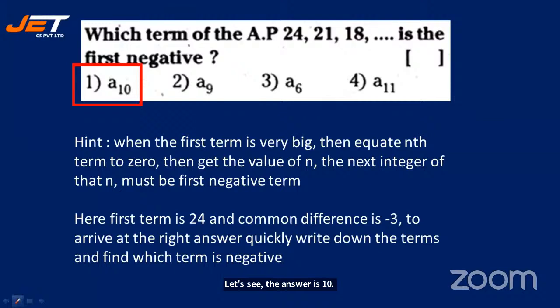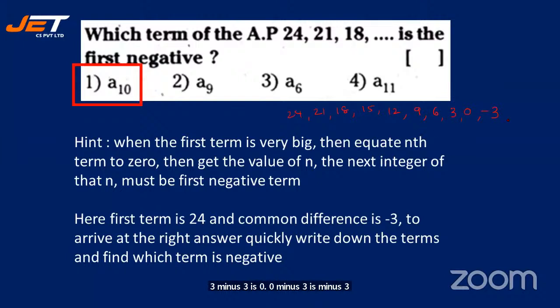See, somebody asked me this doubt. See, your first term is 24. Second term is 21, 18. So 24 minus 3 is 21. 21 minus 3 is 18. 18 minus 3 is 15. 15 minus 3 is 12. 12 minus 3 is 9. 9 minus 3 is 6. 6 minus 3 is 3. 3 minus 3 is 0. 0 minus 3 is minus 3.